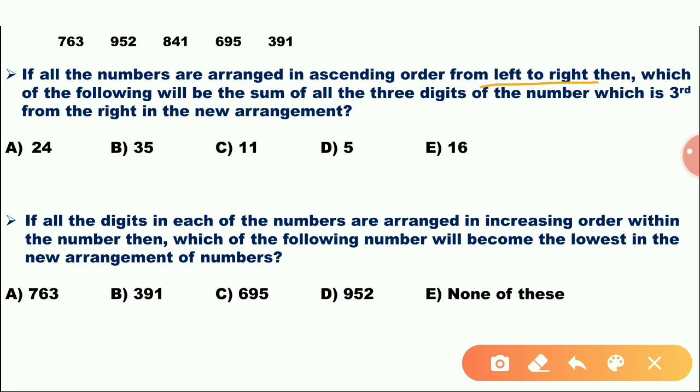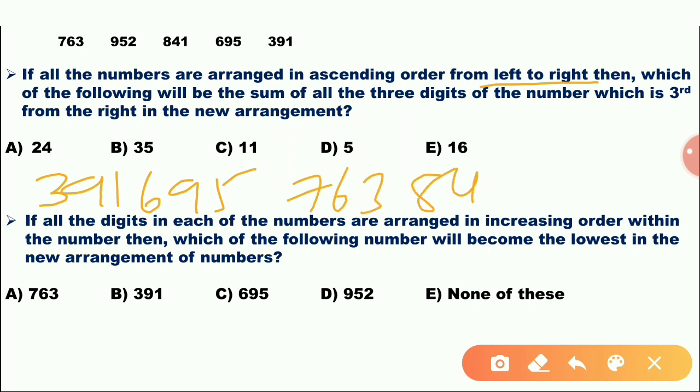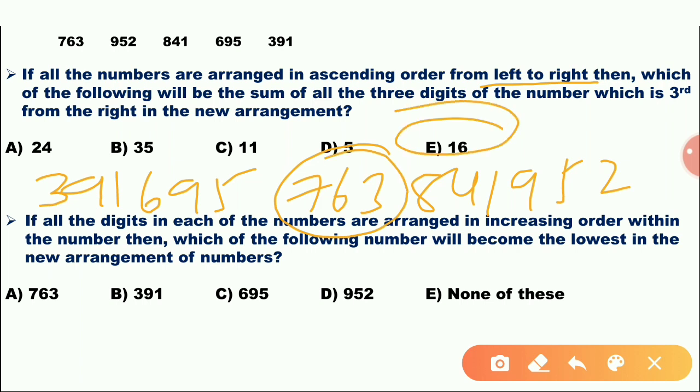Ascending order means 391 is the first, second 695, third one 763, 841, 952. Which of the following will be the sum of all the three digits of the number which is third from the right? This is the third one. So 16. 16 is the answer. E is the option.